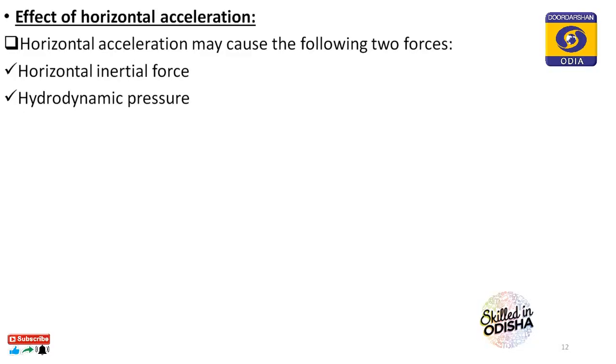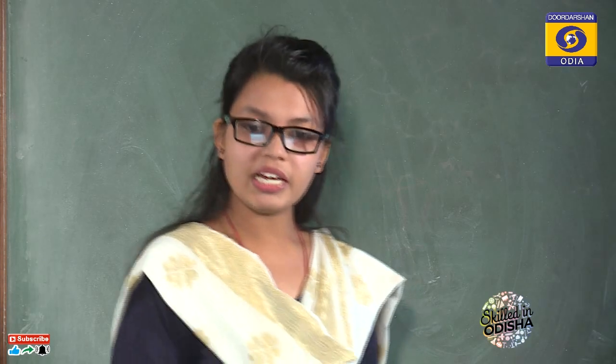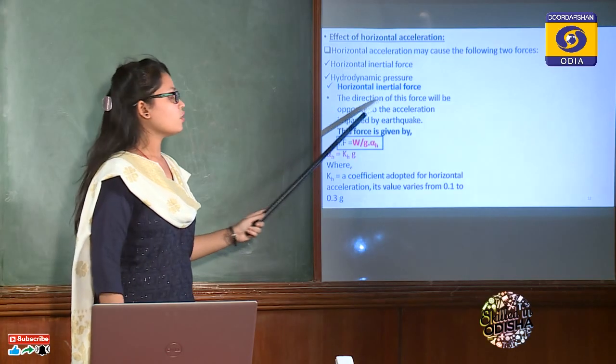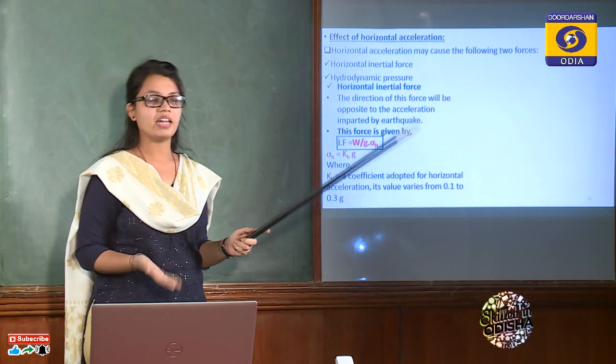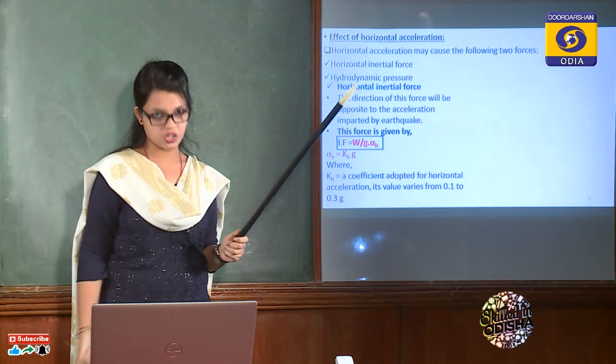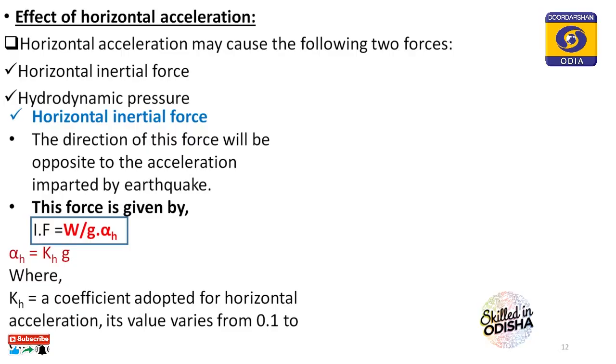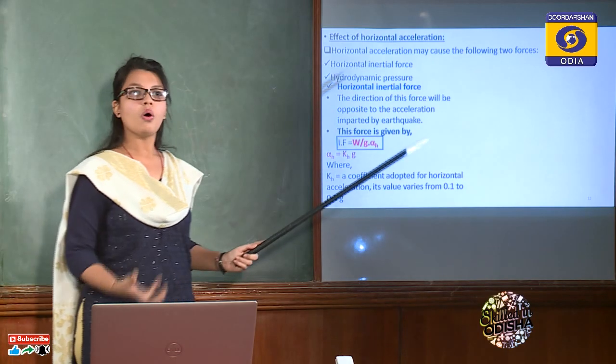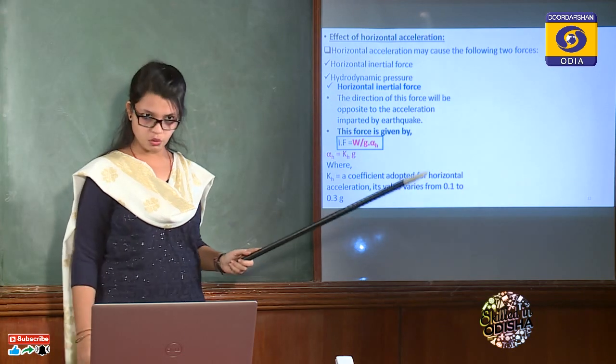Due to horizontal acceleration, there will be two forces, that is horizontal inertial force and hydrodynamic pressure. Same as that of vertical inertial force, horizontal inertial force will act in the horizontal direction and it will be in the direction opposite to the direction of acceleration, and the magnitude will be same, mass into acceleration, W by g into alpha h. So alpha h is also kh into g. Kh is a coefficient or a fraction of acceleration due to gravity.